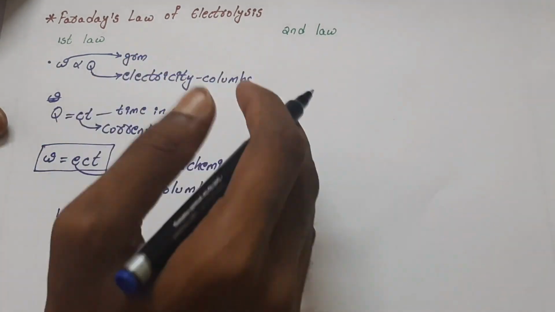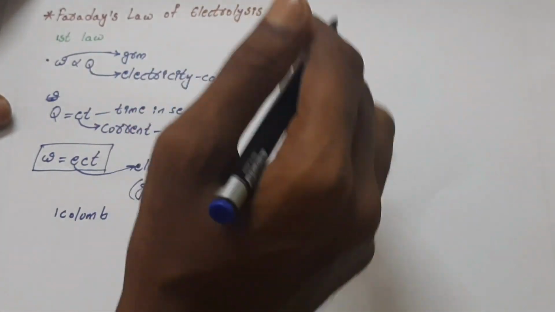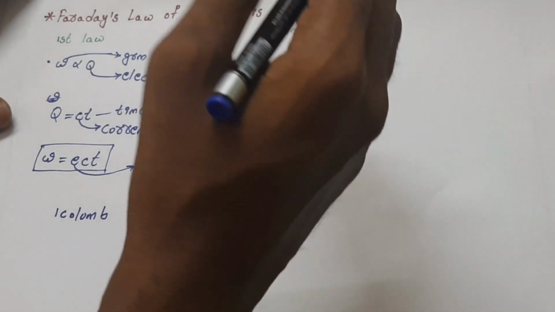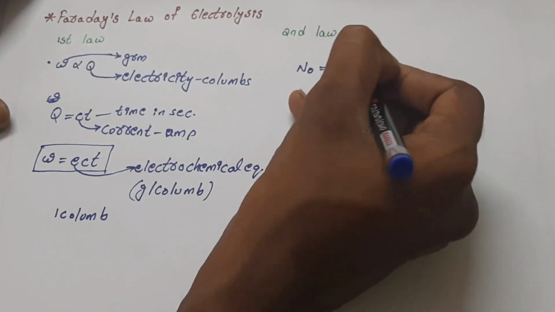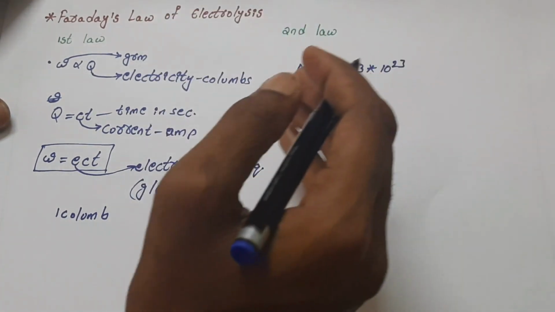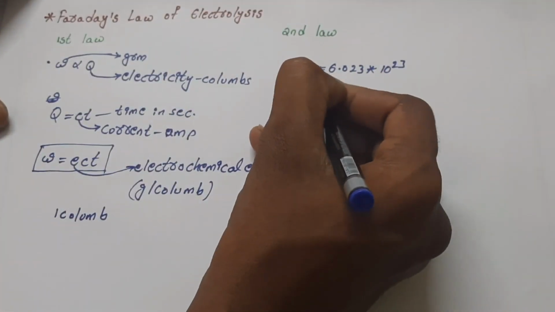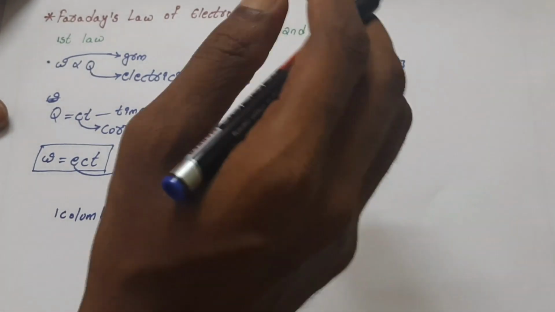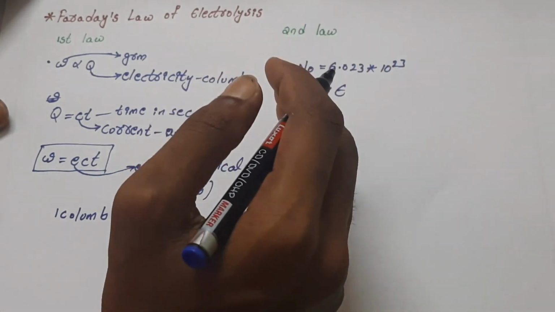Faraday's second law states that when Avogadro's number of electrons, 6.023 into 10 to the power of 23 electrons, is passed through the circuit, the amount of substance deposited will be directly proportional to the chemical equivalent.